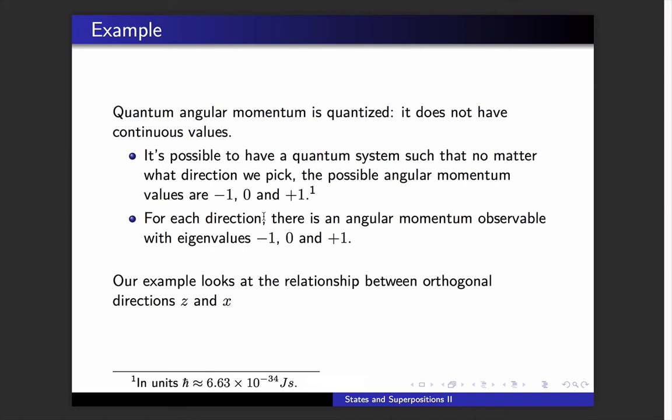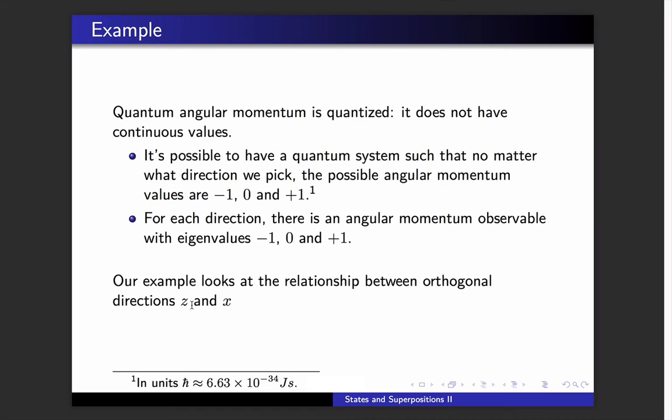So no matter what direction we pick, call it x, call it whatever you like, there's an angular momentum observable: angular momentum around that axis, or as we say, angular momentum in that direction. The eigenvalues for that angular momentum observable are -1, 0, and +1. We're going to see how this connects up with what we said about states and eigenvectors.